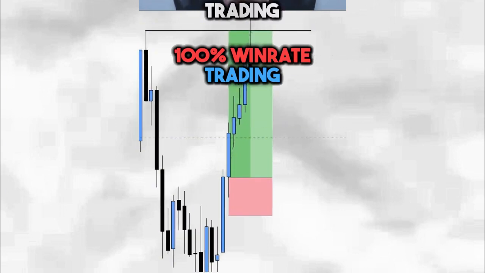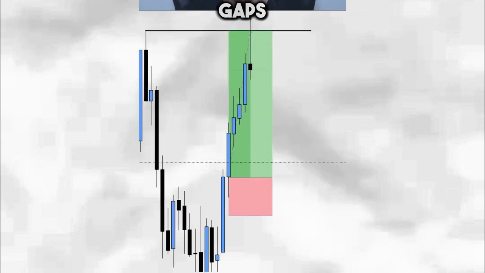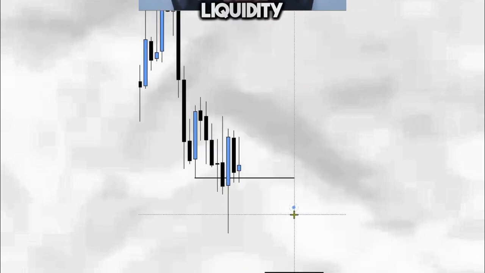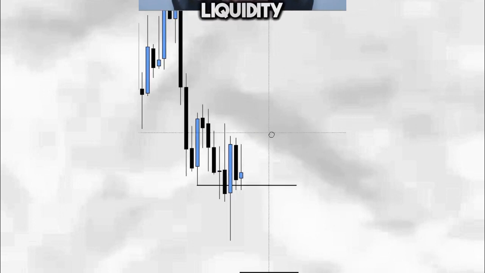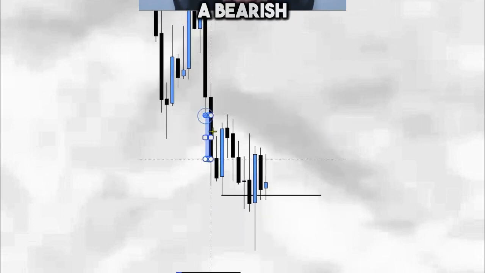A 100% win rate is what I had today, trading with only fair value gaps and using liquidity as my targets. We have swept sell side liquidity as well as a sweeping sell side liquidity. We are currently respecting a bearish fair value gap.